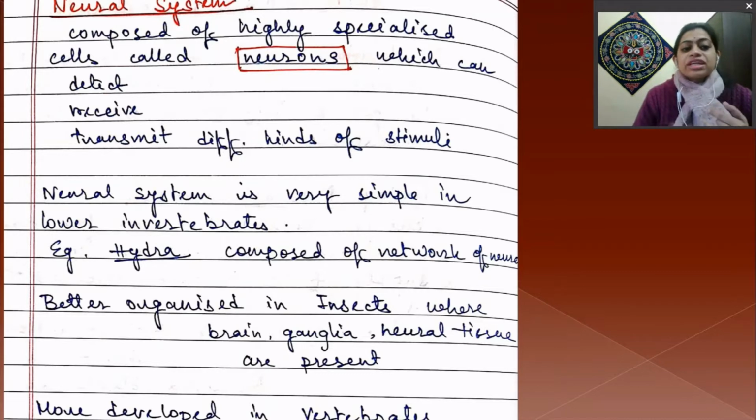The neural system is very simple in lower invertebrates. In lower invertebrates like Hydra, it is composed only of a network of nerves. Nothing else is there. They are better organized in insects, where brain and ganglia are present. Ganglia means a fusion of cell bodies, which are parts of neurons or nerves, and we will go into that. Brain, ganglia and neural tissues are there, so they are a little better organized in insects, and more developed in vertebrates.